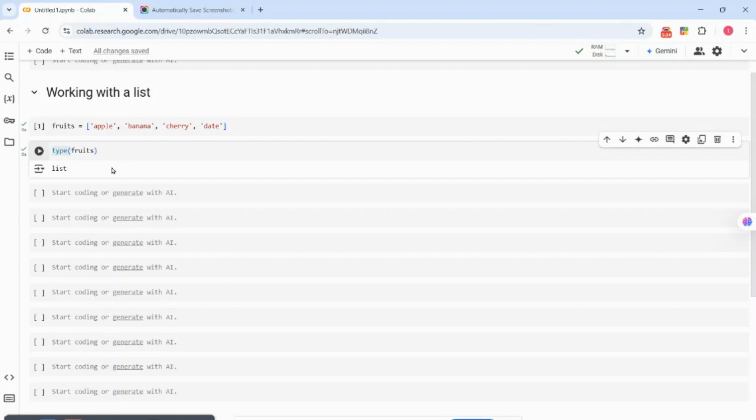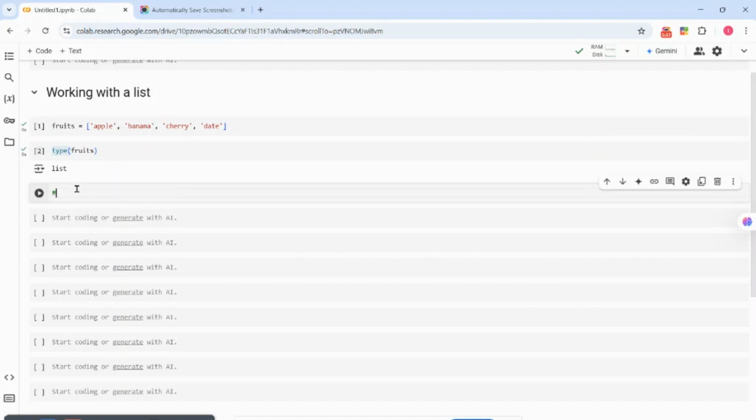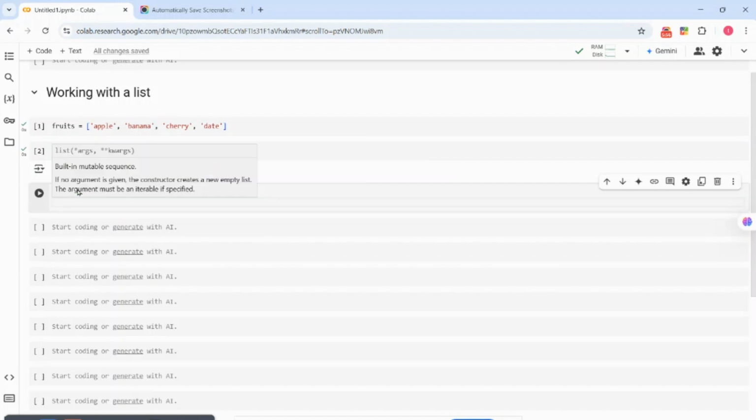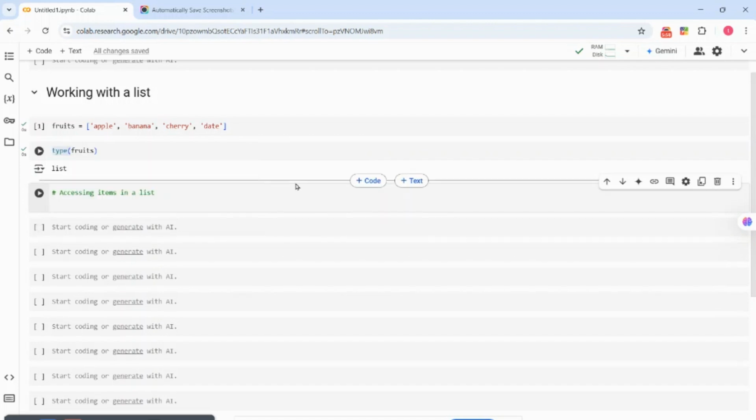So we talk about accessing items in a list. This is where index comes in. Now you want to print apple alone.